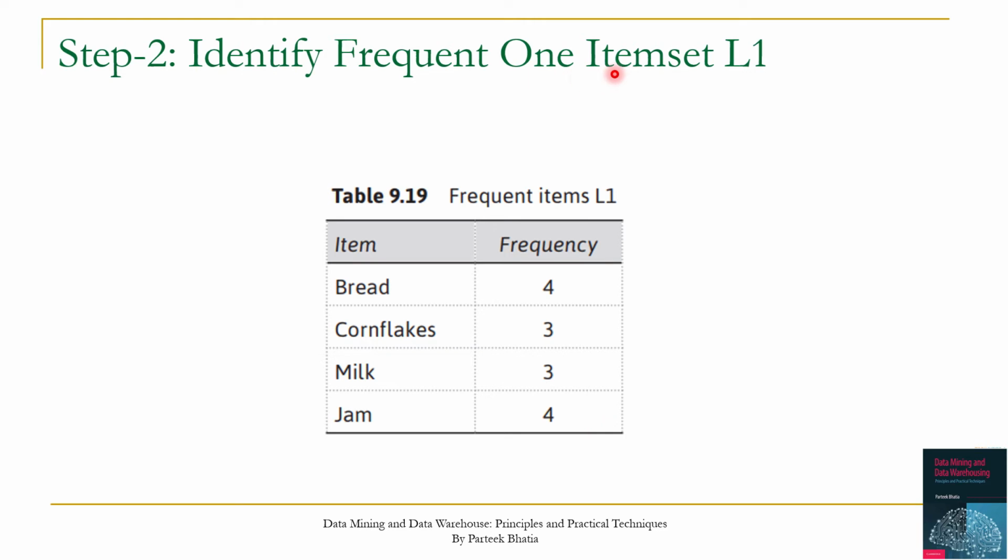These are 4 frequent one item sets, and we call this L1. Out of 6 items, 4 satisfy the threshold.